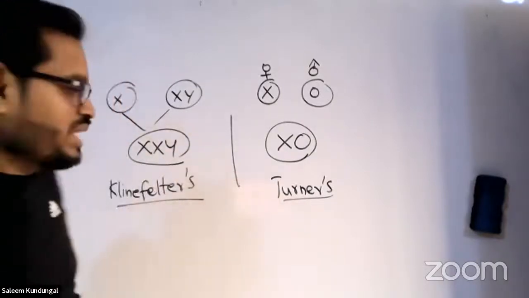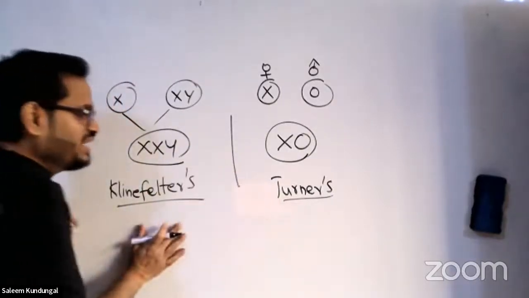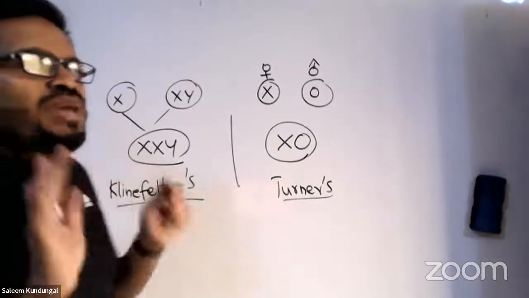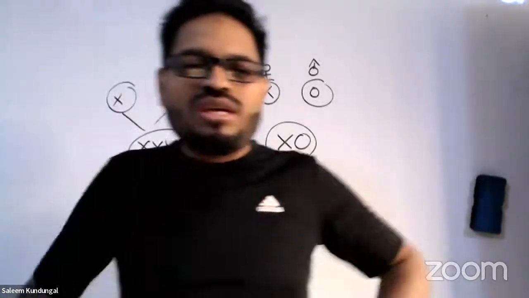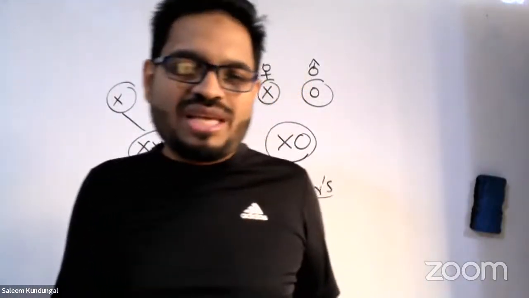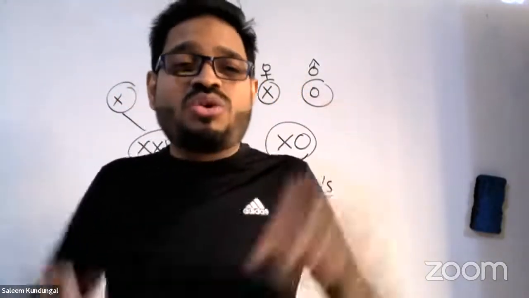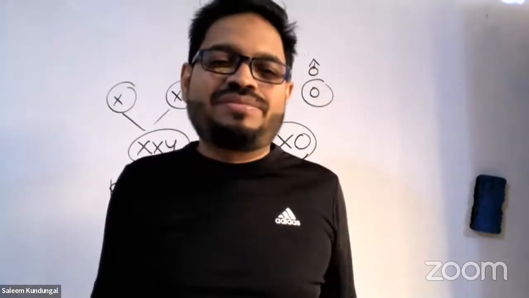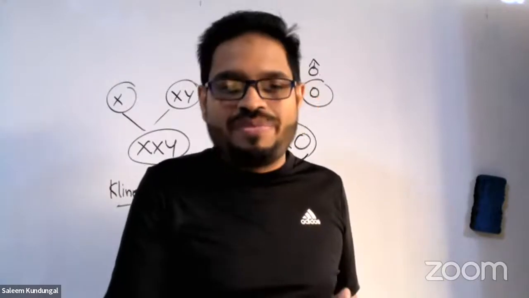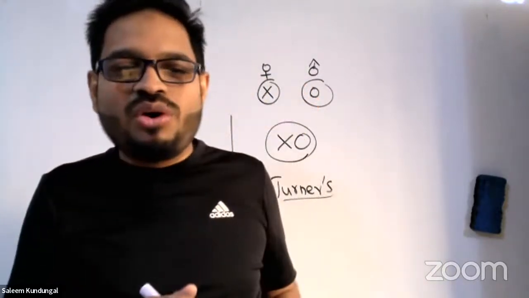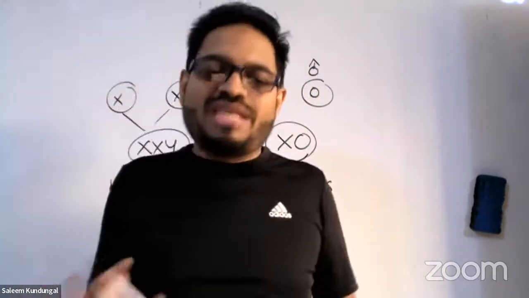Don't confuse them. Okay. Now, what is Klinefelter? What is Turner? Wait. The basic thing you have to look for is that the X chromosome is meant for both male as well as female character. The Y chromosome is meant only for male character. Got my point? Every man has one X in him, X and Y, so half female is there inside a man.